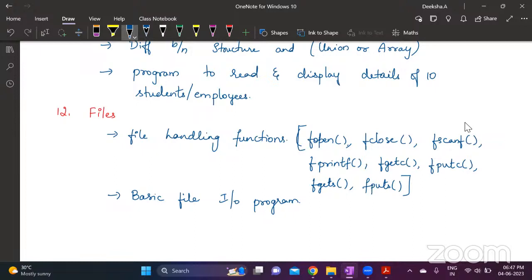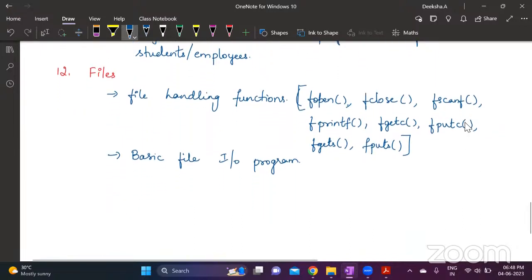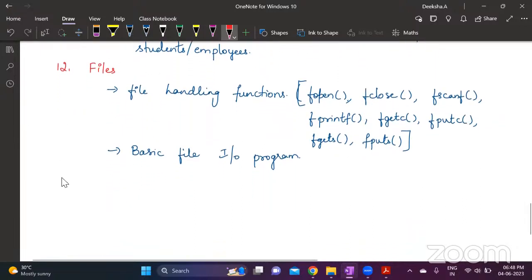Go through three programs. One is reading from a file and writing to the monitor. Another one is reading from the keyboard, but storing it in a file. One more, reading from one file and writing it to another file, so both input and output are files. In one example, input is from a file and output is the monitor. In the other, input is from the keyboard and output is in the file. So these three basic programs you can practice. For files, it's quite easy. If you have time, you can go through basic file input output.